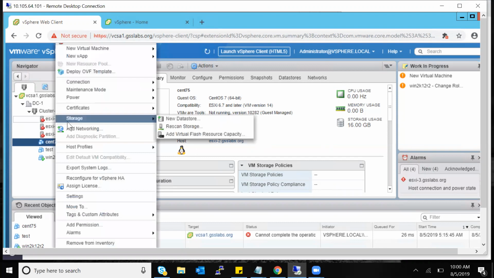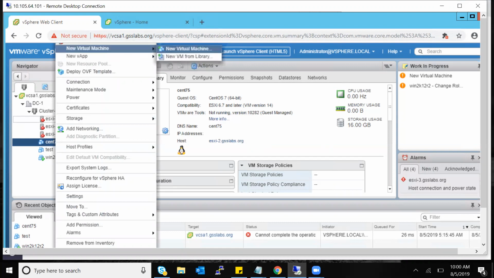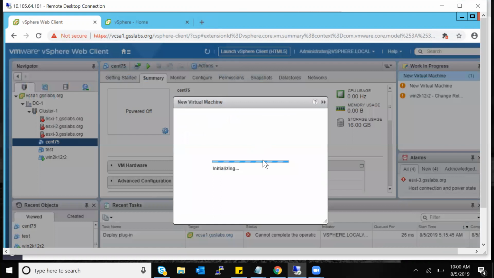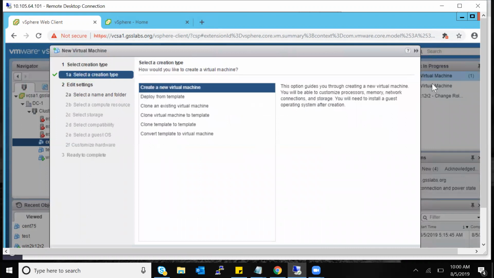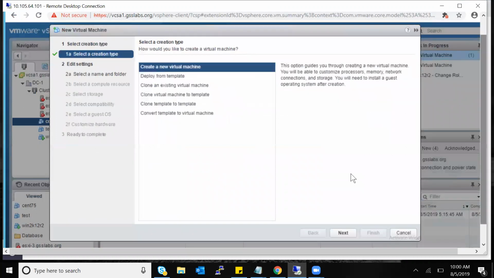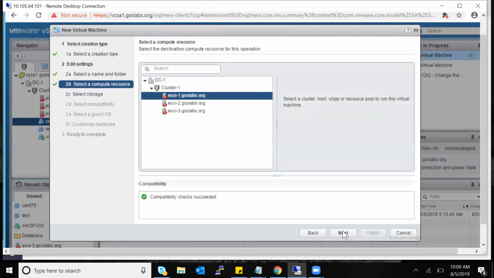If you mention 6.5 and above and you're moving to 6.0, it won't accept. So that is for vMotion, but for cloning, it has to be the same version. It will move and migrate, but it won't let you power on if you have mentioned options like that.